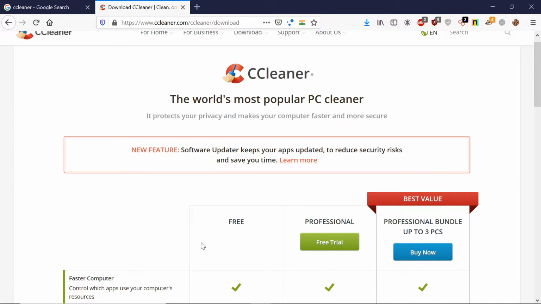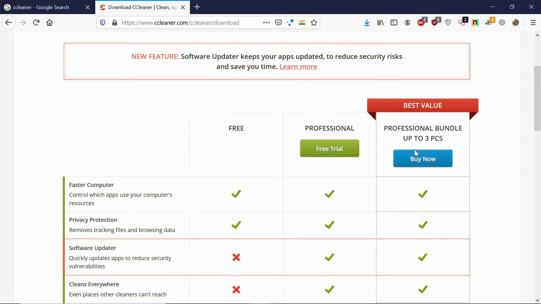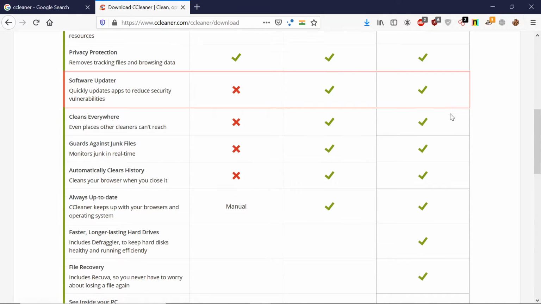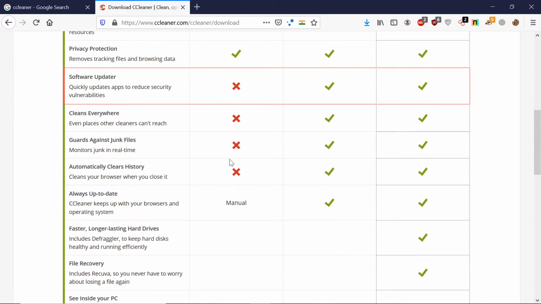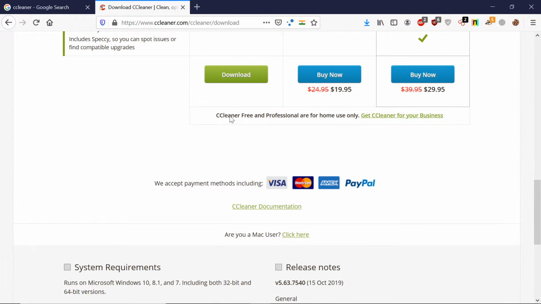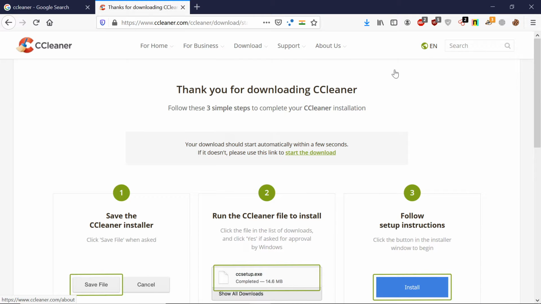It has three options: free, professional, and professional bundle. The bundle gives you access to use this software on up to three PCs. This one is for a single PC and it is free of cost. So let's download the free version, and it is going to download.